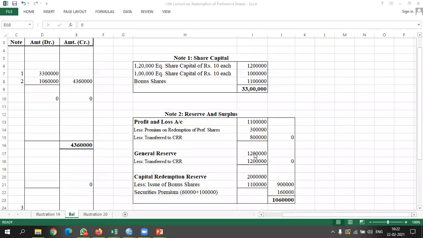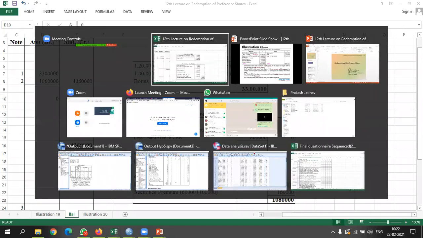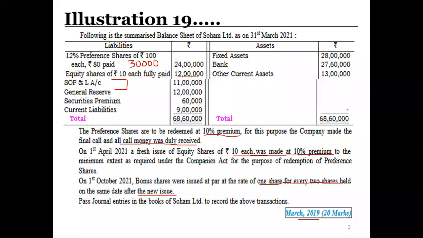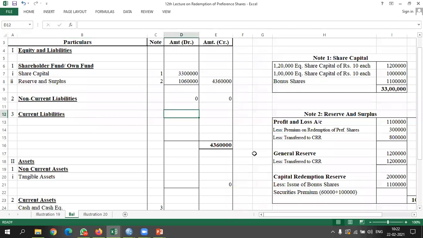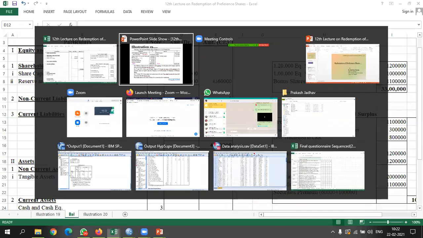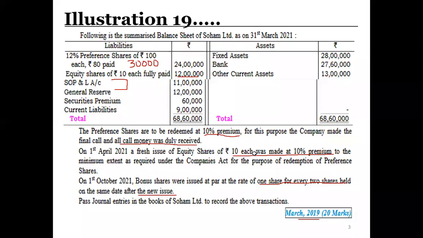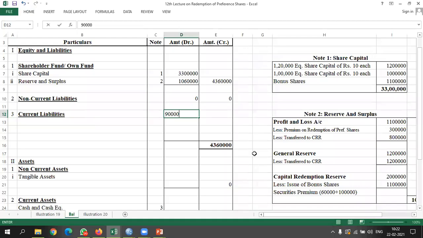Now let's see, in our balance sheet we have only current liability, so we don't have any long-term liability. So in current liability we will write straight away how much we have. Let's see, 9 lakh rupees.